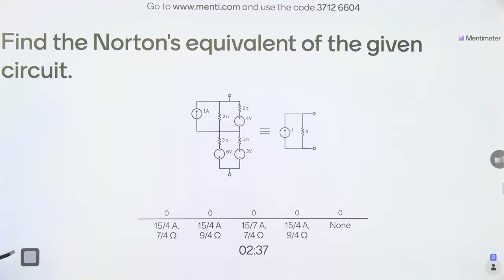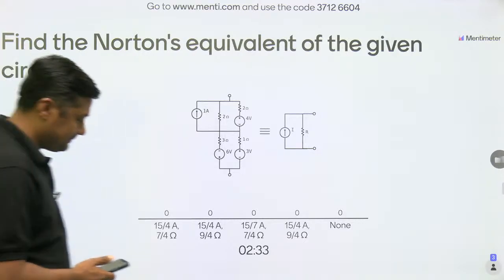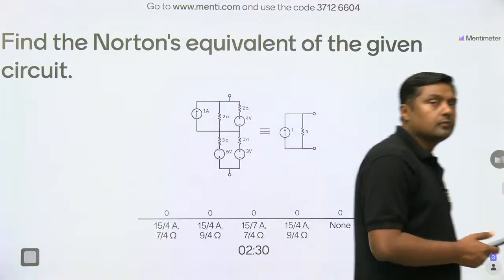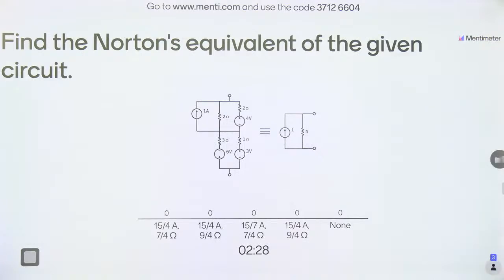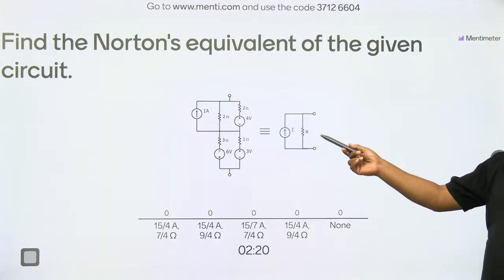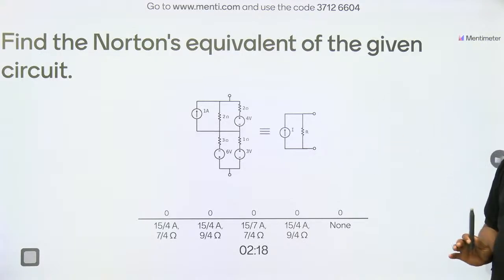Which answer is correct? You have to find a Norton's equivalent. Norton's equivalent means short circuit current. This I is the short circuit current, and then R equivalent. Okay, R equivalent.